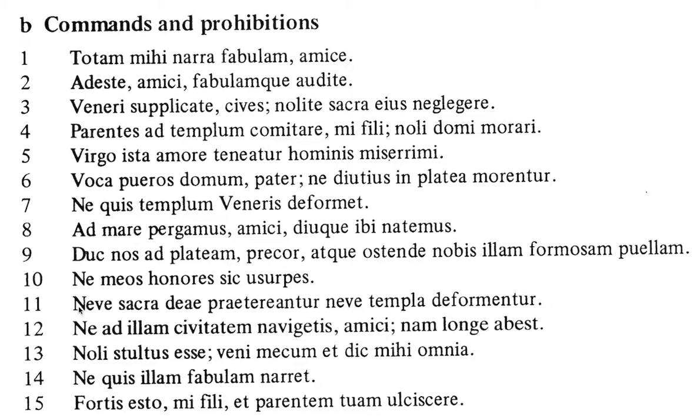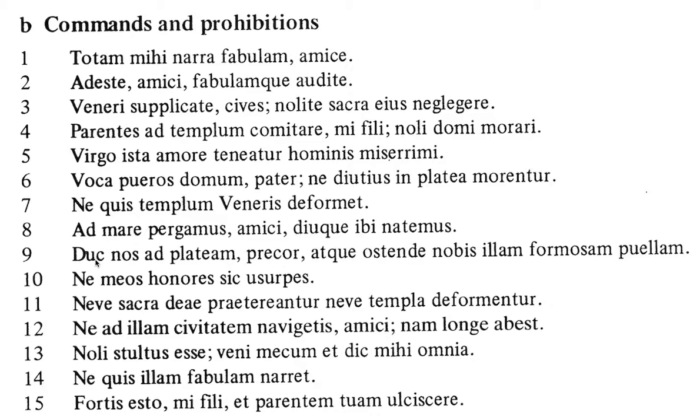Either it's don't do this nor don't do that. There it is again. Ne navigetis. Noli esse is again a regular indicative imperative there. Don't be stupid. And here we see ne naret, same thing as all these other nes are.